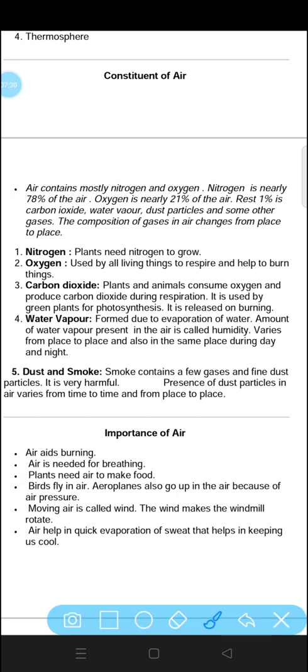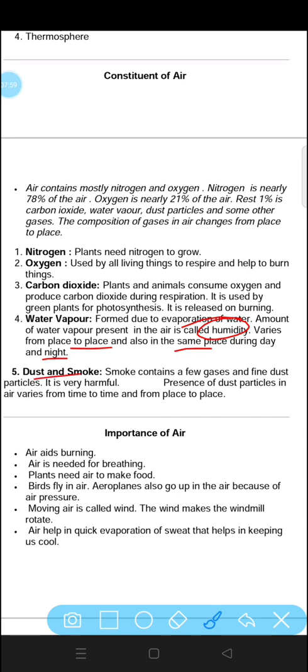Now, next is amount of water vapor present in the air is called humidity. It varies from place to place. It is dependent on place, that how much humidity will be there in that place. And also in the same place during day and night. Sometimes in summer seasons the humidity increases in night, because in day there is a lot of heat and the humidity increases at the night time.